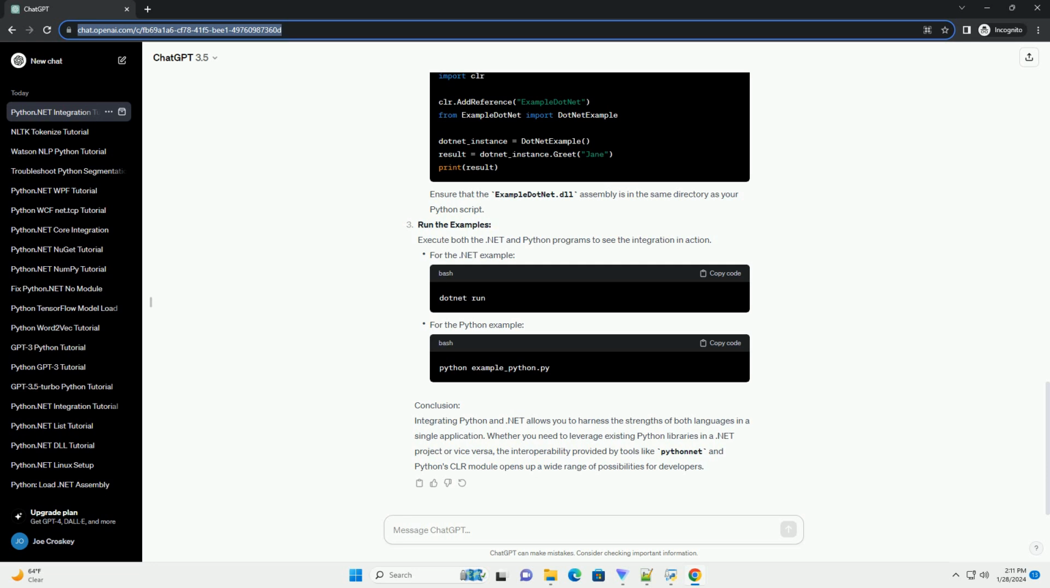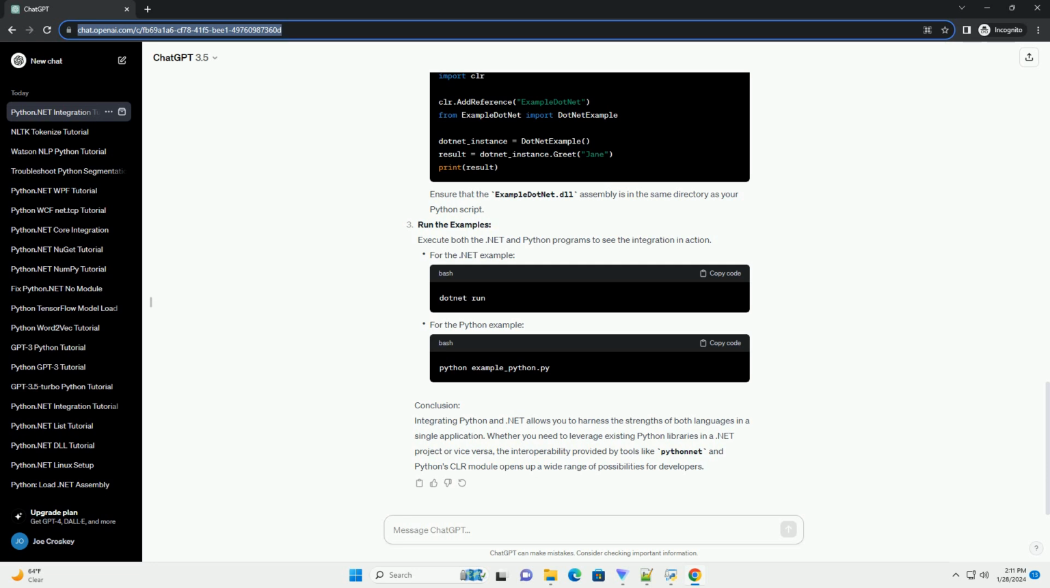Calling Python from .NET using Python for .NET, Pythonnet. Installation. Before you begin, you need to install the Pythonnet package. You can install it using pip. Basic usage. Now, let's create a simple Python script, example.py, that we will call from a .NET application. .NET integration. Next, let's create a simple .NET console application in C# that calls the Python function. Ensure that the Pythonnet package is properly installed in your Python environment.